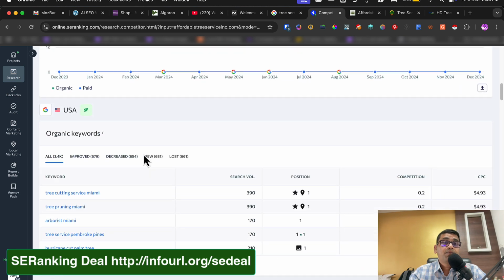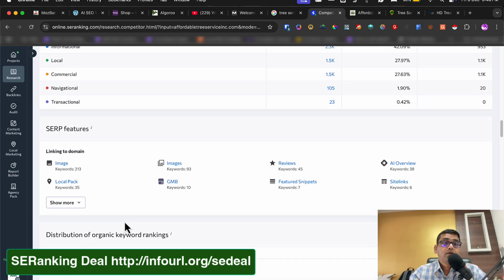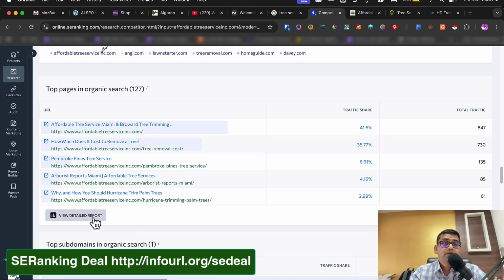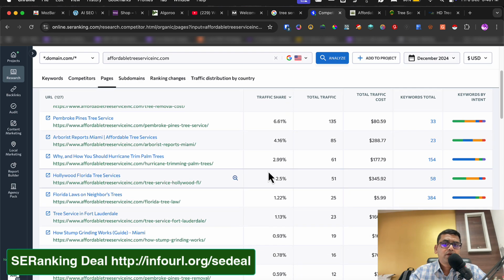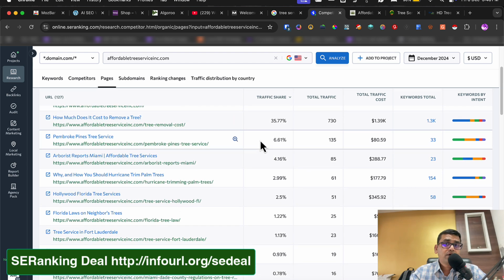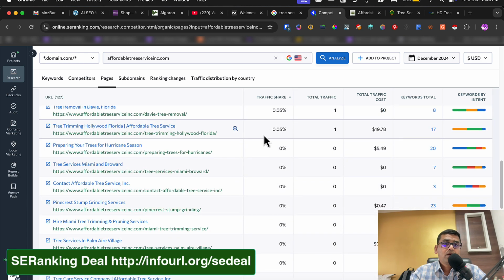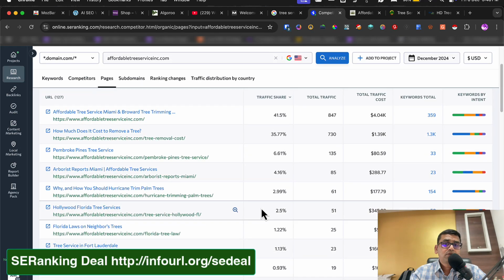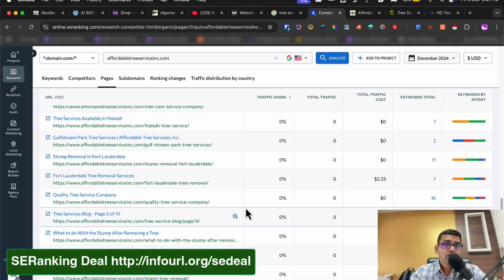Now let's just see what their top pages are. So their traffic distribution is way better than yesterday's research. They have their homepage at 41%, tree removal costs 35% of the traffic. But again, you will see, other than those 6-7 pages, all the rest is not getting any traffic.